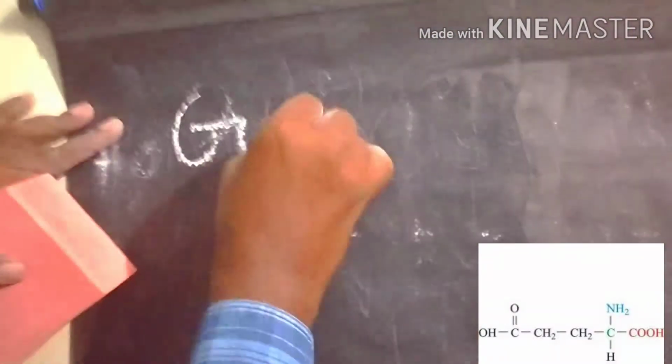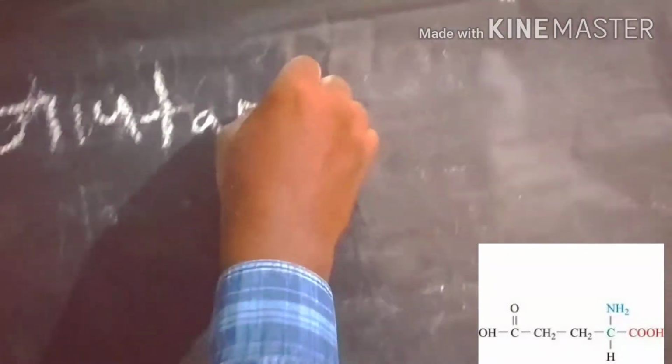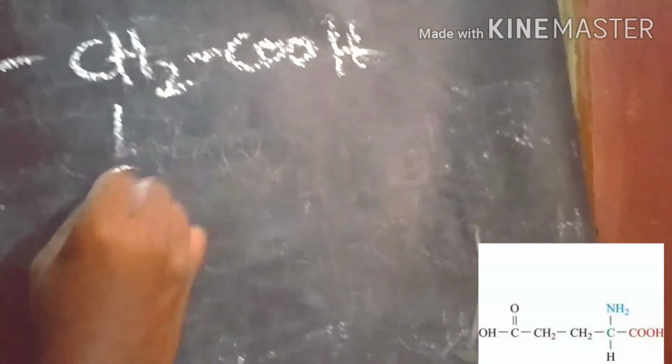Glutamic acid also contains more carboxylic acid groups. Like, we have one more carboxylic acid group, COOH.